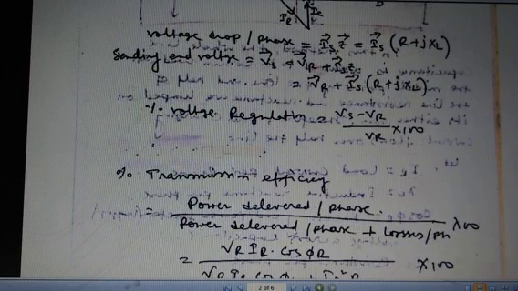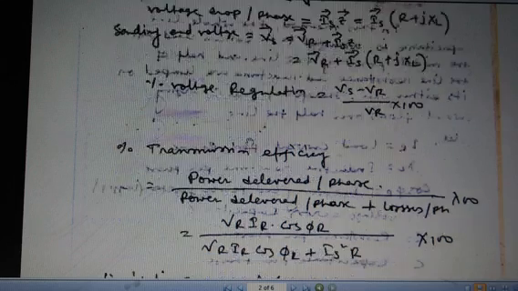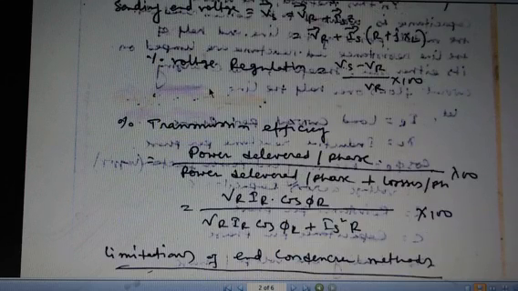Now the sending end voltage Vs equals VR plus IS Z, that is VR plus IS into R plus jXL. Therefore the percentage regulation of this network is Vs minus VR divided by VR into 100, and this is the general formula of percentage voltage regulation in transmission lines. Now the transmission efficiency.